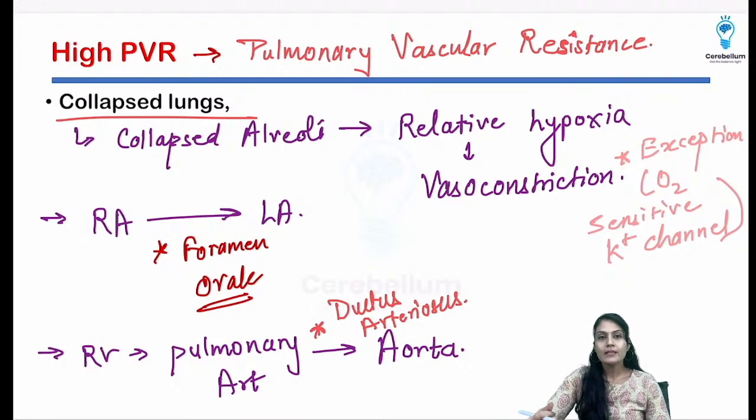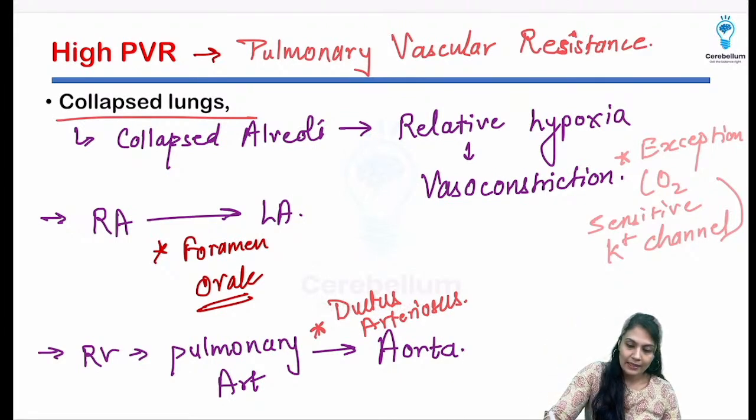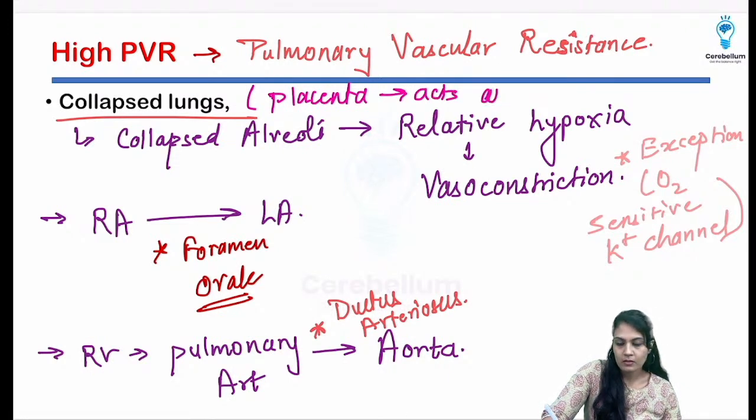And the whole tissues get 45%, 55% goes towards the placenta. And please understand, if the lungs are collapsed, the placenta is acting as the fetal lung. So make a point over here, the placenta acts as the lung of the fetus.